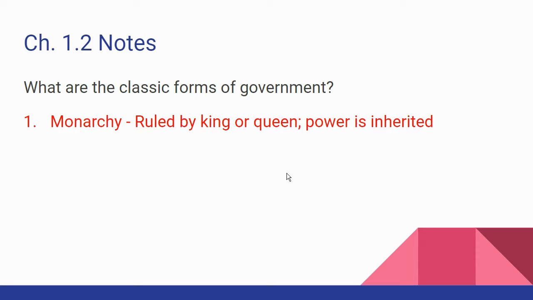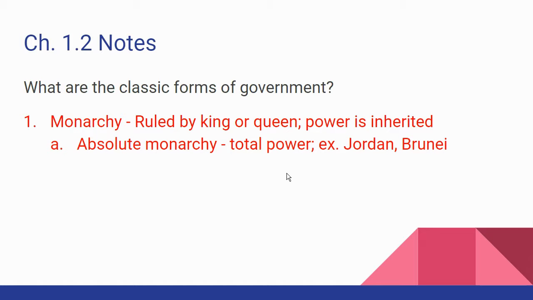For instance, in Brunei, it's the Sultan. But that's another word for king. That's an Arab word. But power is inherited. In other words, it is sent down through the oldest child or the oldest son, depending on the particular country it is. In England, you have Queen Elizabeth II. Her oldest son, Charles, is going to be the next king, assuming he outlives her. And then when he dies, his oldest son, William, will be the king. And then his oldest son, George, is going to be the next one in line. So it goes on down that way.